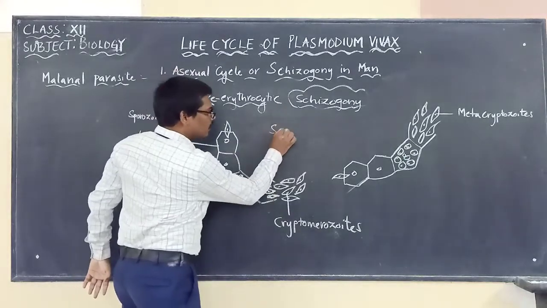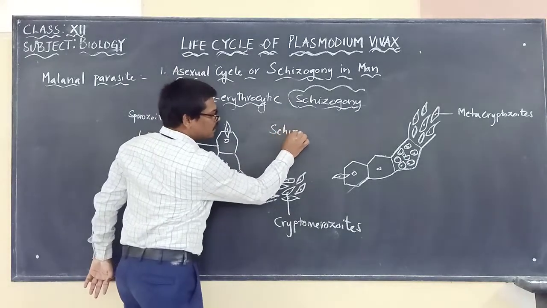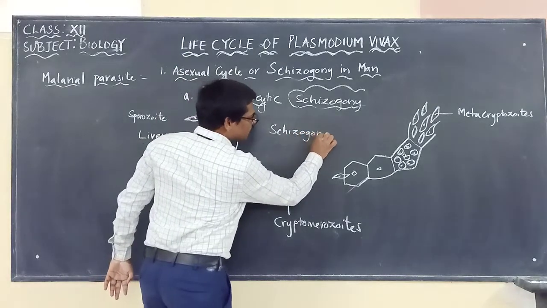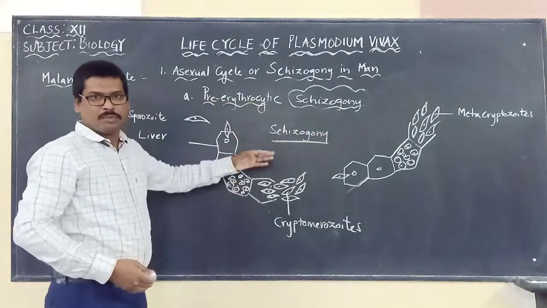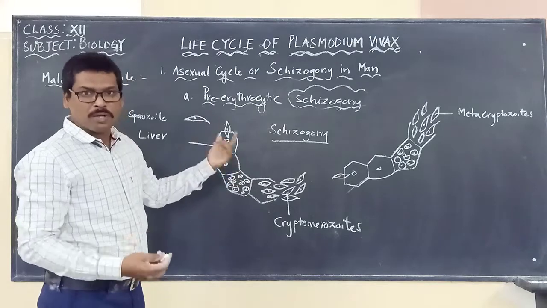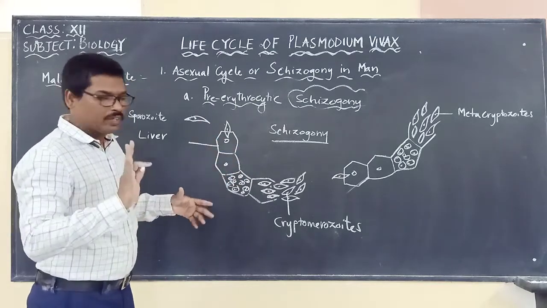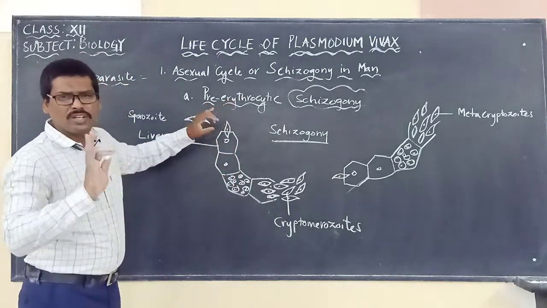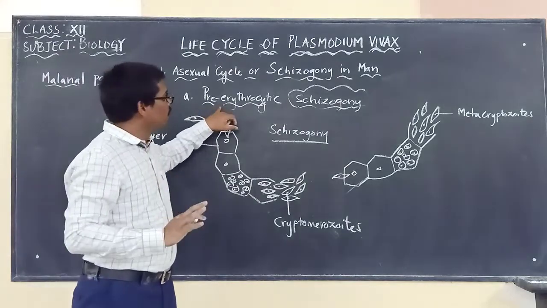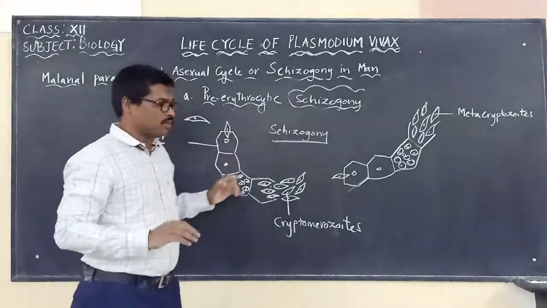We already studied, you know now what you mean by the word schizogony. Schizogony means asexual reproduction taking place by the process of multiple fission. So let us put it in words, in simple and short. What do you mean by pre-erythrocytic schizogony?